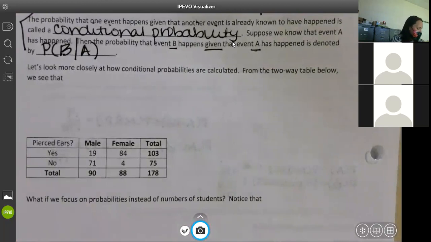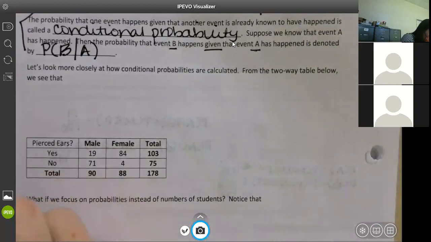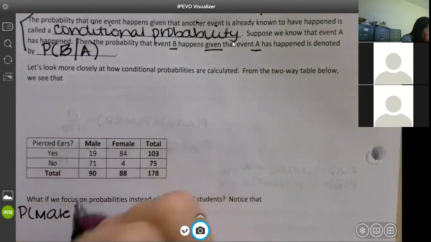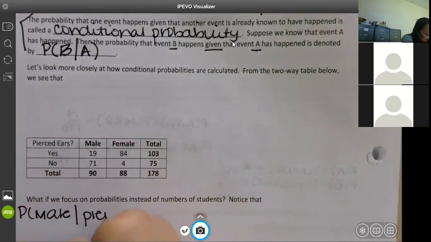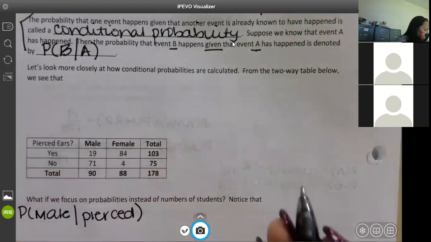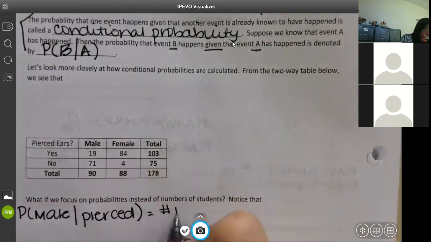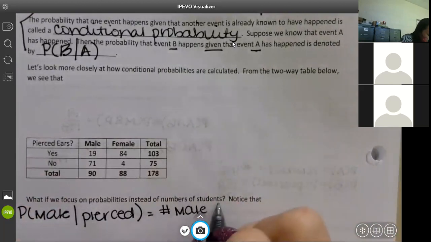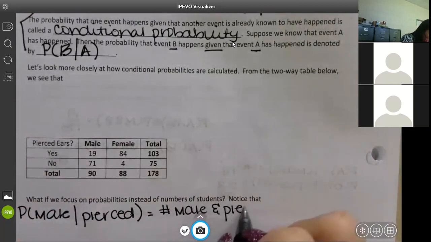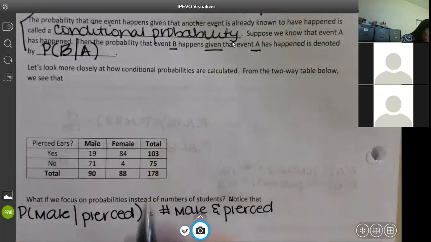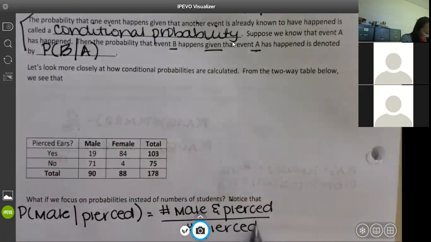We see that the probability of male given pierced, and I've already gone over this in the very beginning, male given pierced is the number of male and pierced over the number of pierced.